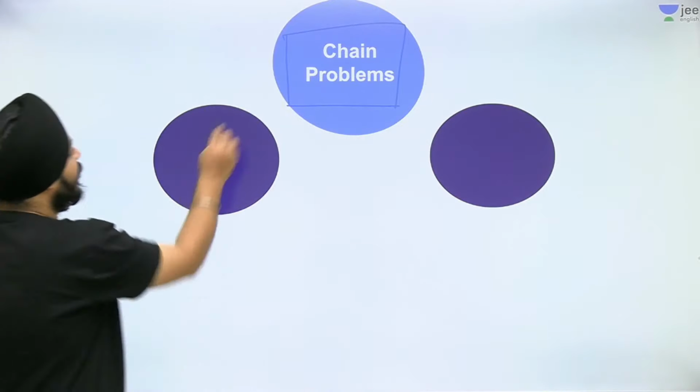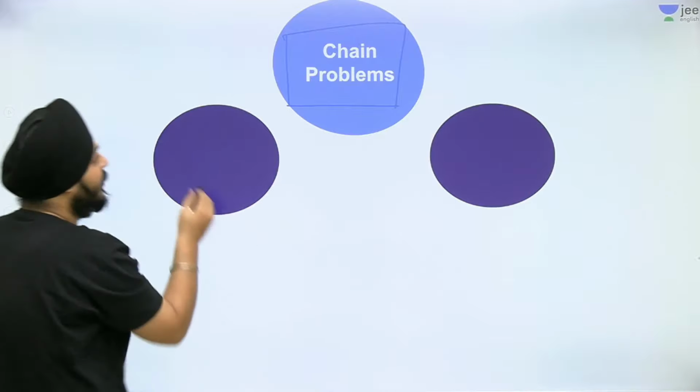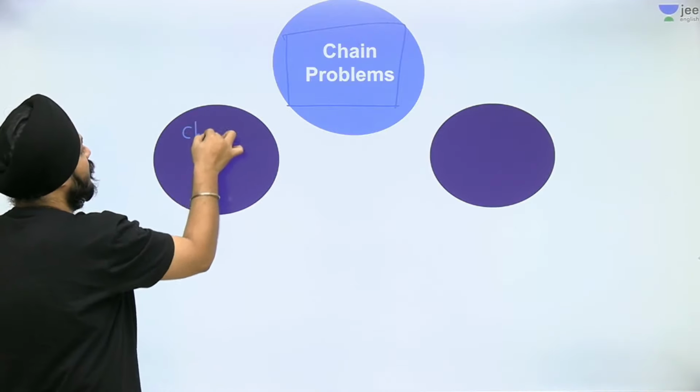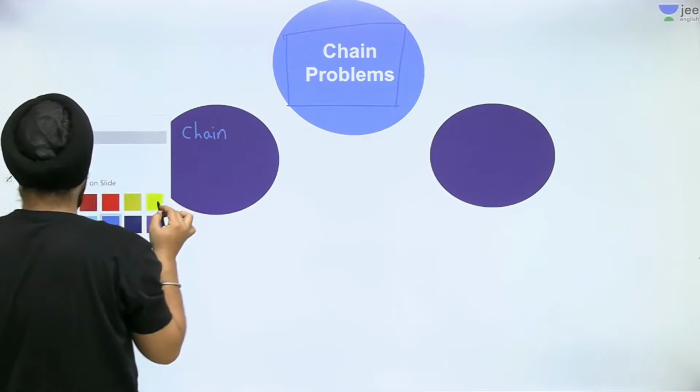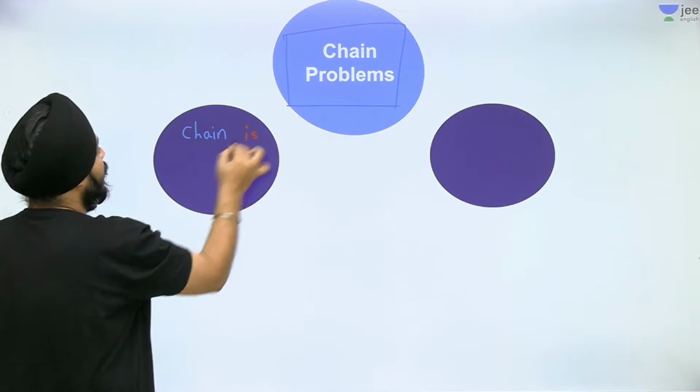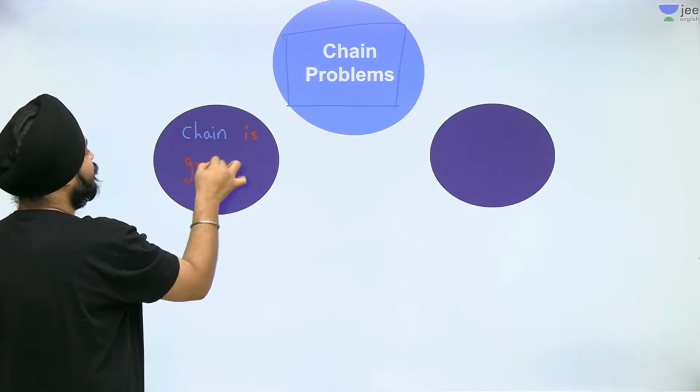The first type of case in the chain problem is where the chain is gradually pulled.